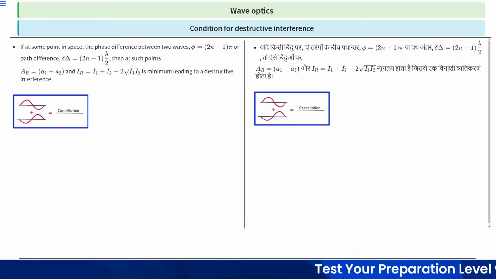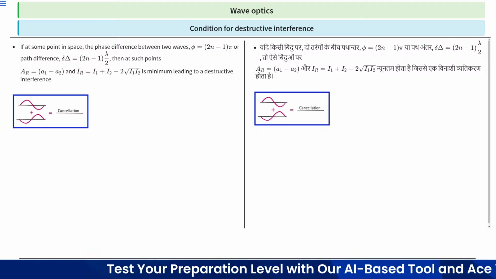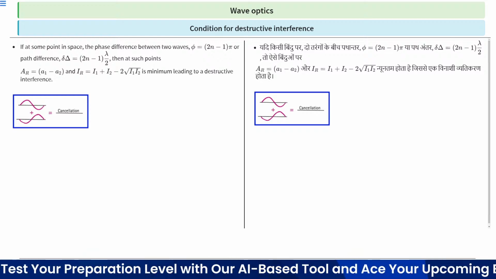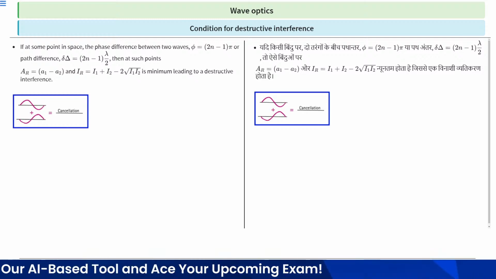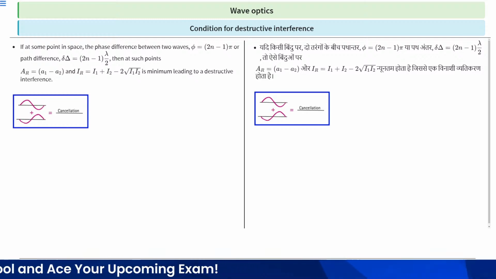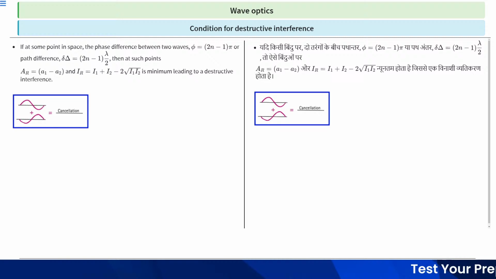So there are two cases. First is constructive interference and second is destructive interference. In the case of constructive interference, the resultant amplitude is A1 plus A2 and the intensity is I1 plus I2 plus 2 under root I1 I2. And in the case of destructive interference, the resultant amplitude is this one and the resultant intensity is this.